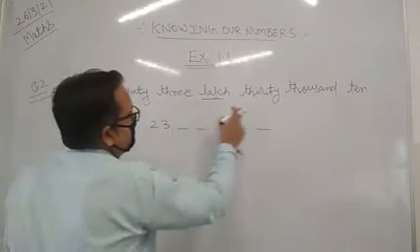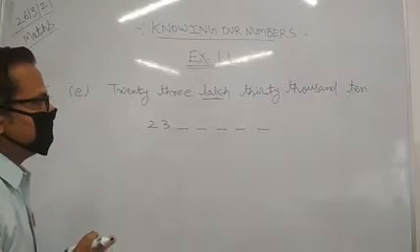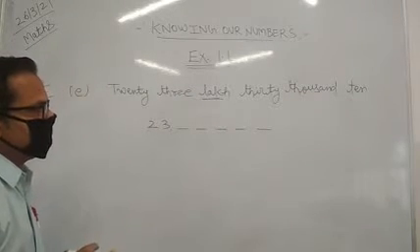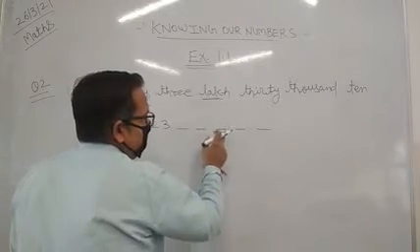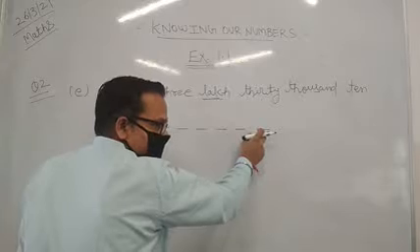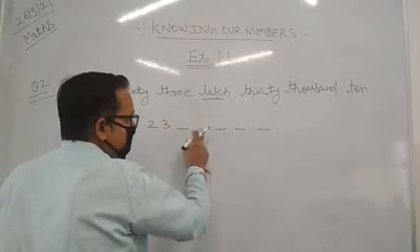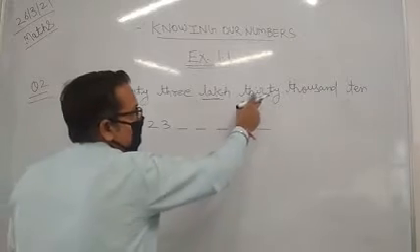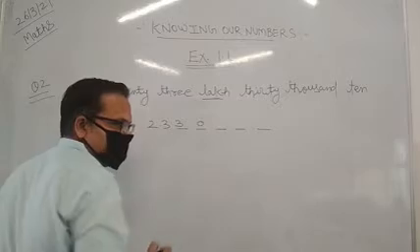After that we have got 30,000. If we are writing 30,000, then after the 30 there will be 3 digits left. So 1, 10, then we have 100 and we have 1000. That means we want to write 30,000, so 30 will come like this.